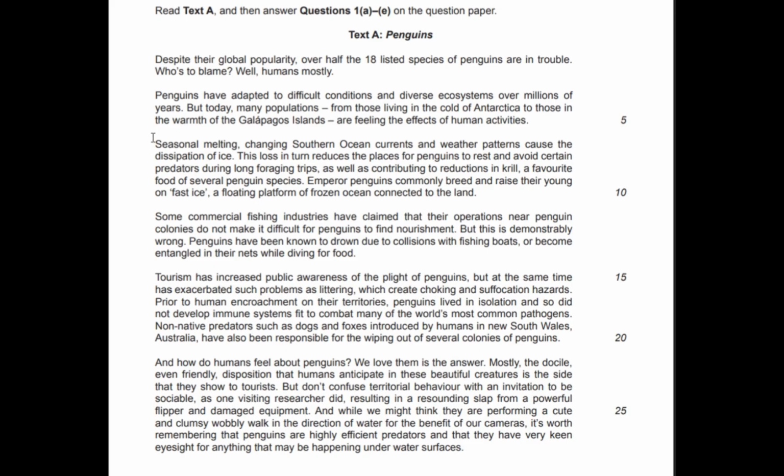And here, paragraph 3, I feel that the second line, the word dissipation, may hinder your comprehension. So you just try to guess this word. Dissipation of ice, it may mean melting to you, but melting is already written here in the first line. You can say seasonal melting, weather patterns cause the dissipation of ice. It means you're wasting this ice, right? It's a wastage.